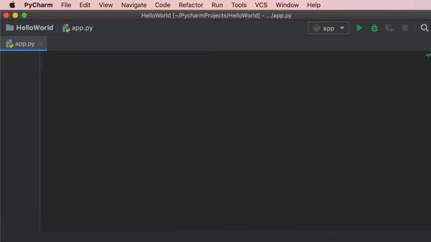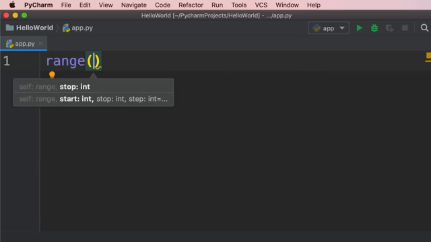In this tutorial, we're going to talk about the range function in Python. We use the range function to generate a sequence of numbers. Let me show you. So we type range. This is a built-in function, just like the print and input functions. Here we can pass a value like 5, and this will return a range object. A range object is an object that can store a sequence of numbers.